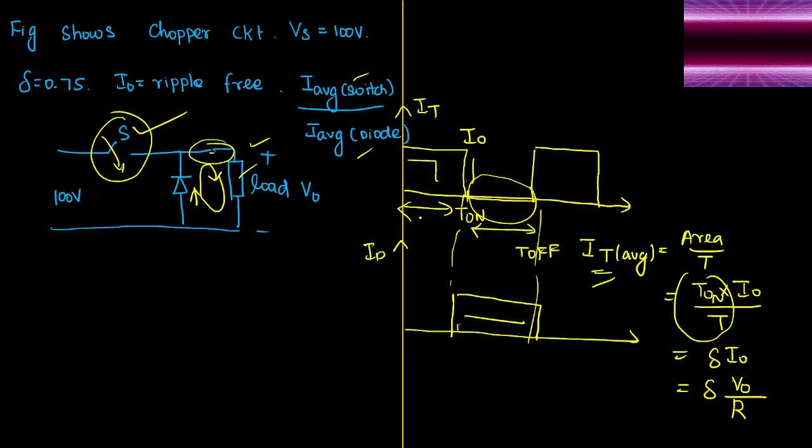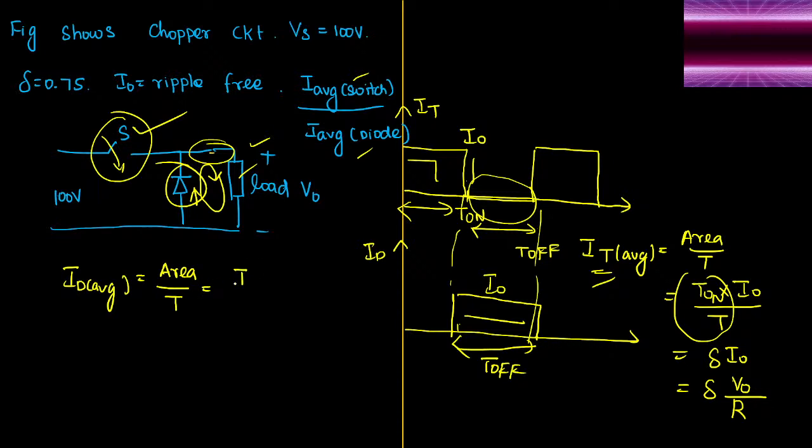Can you please do the same thing for average current through the diode now? For the diode, the current is flowing during the off time period. Off time is always dealing with the switch. It tells that the switch is open for some time period. During that time, the output current freewheels through the diode. So during the off time period, how can I write the expression for diode average current? As usual, the formula is area by time.